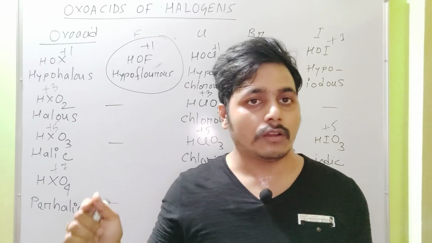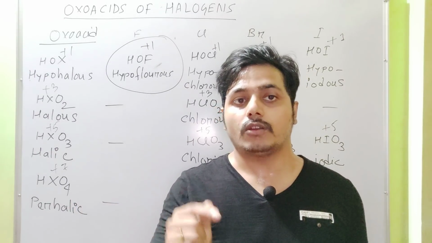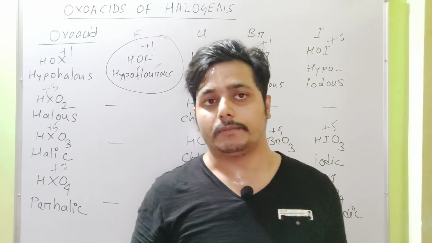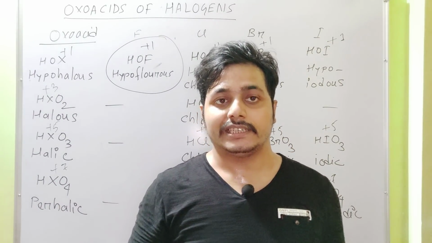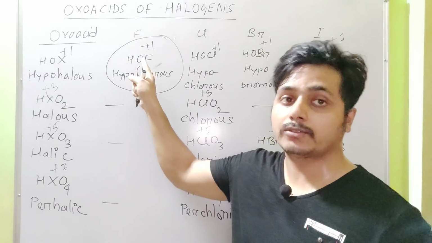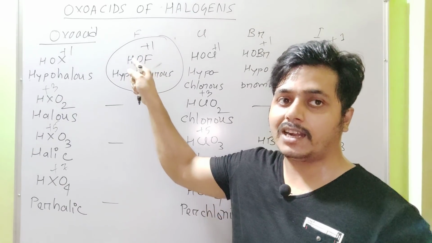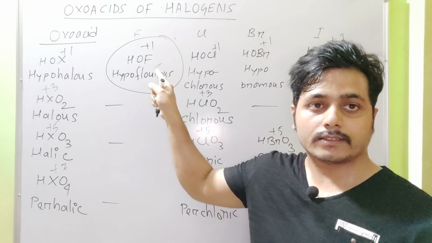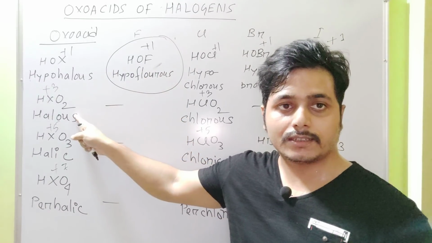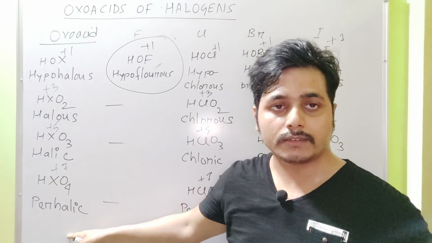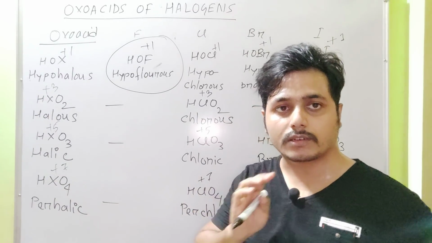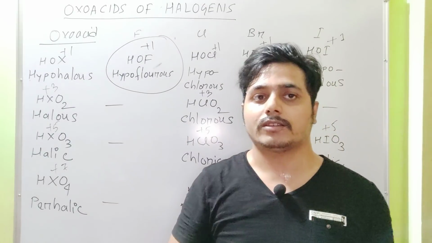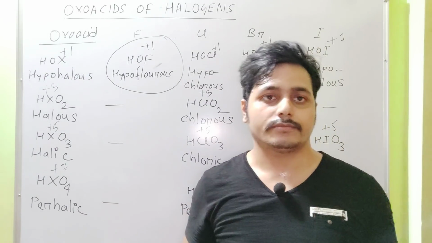It tends to show only -1 oxidation state. It hardly shows +1 oxidation state. Do you think it can show +3, +5, +7 oxidation state? Never. That's why fluorine forms only one oxo acid, which is unstable.